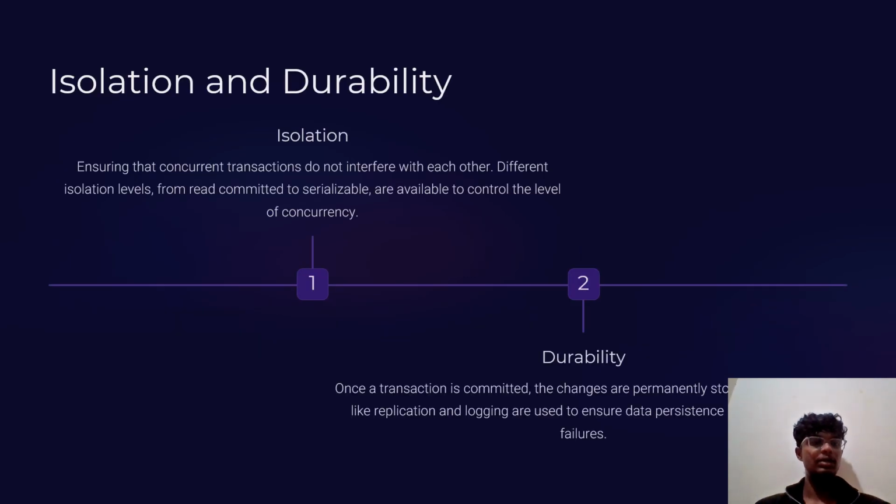In this slide, let's see about isolation and durability. Isolation, ensuring that concurrent transactions do not interfere with each other. Different isolation levels from read committed to serializable are available to control the level of concurrency. Next one is durability. Once a transaction is committed, the changes are permanently stored. Replication and logging are used to ensure data persistence during failures.